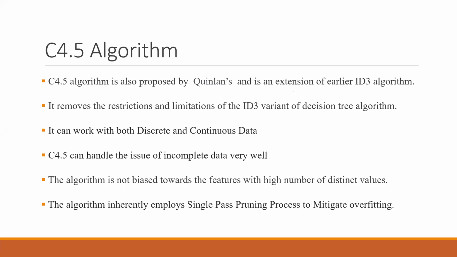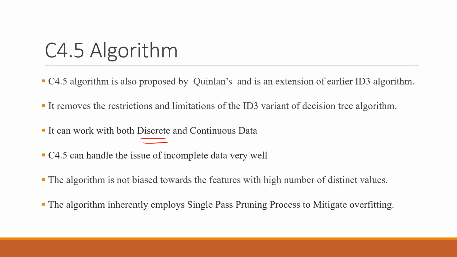So let's start C 4.5. It is an extension of the ID3 algorithm, again proposed by Quinlan. Quinlan gave the ID3 method, and then after 1 or 2 years he improved it and gave C 4.5, which can handle the problems ID3 had. Mainly, ID3 could handle only discrete data, and it could not handle continuous data.